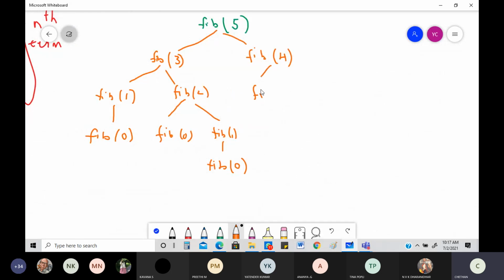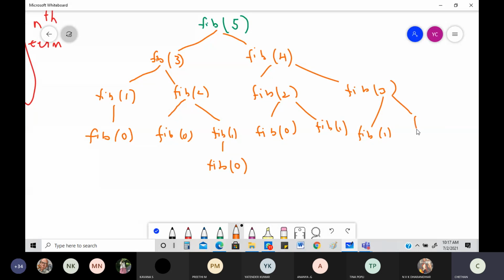This will become again fib of 2 because you know n minus 2. This will become fib of 3 because n minus 1. This will again become n minus 2, so this will be equal to 2, so it will be fib of 0, and this will be fib of 1. Okay, this will be fib of 3, right? You have 3 here. So this will again be split into fib of 1 here and fib of 2 here.